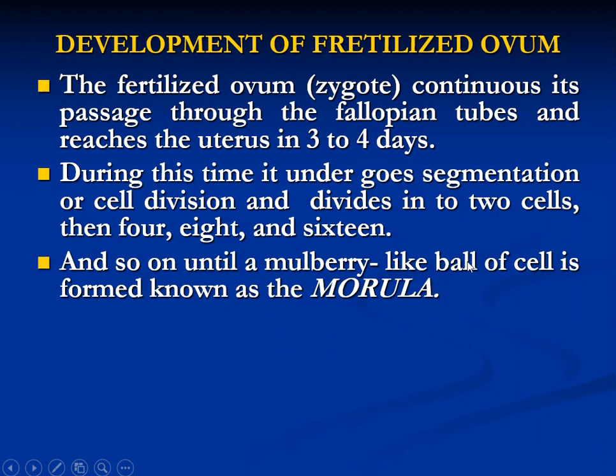So what is a morula? The zygote continually divides and a mulberry ball-like structure is formed, and that is known as a morula.